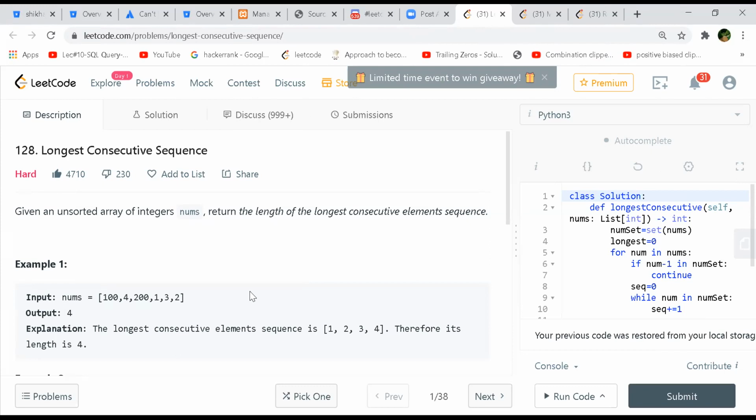Or maybe, thinking more, I think it will be O of the maximum number cube, not n cube. Because for 100, you have to check again 99, 98 and so on, right? Of maximum number cube it will become. You mean the maximum value? Yeah, 200 it will become. Because if we are at 100, we'll check 100, 101, 102, 103, let's say 104 is there, up to 198 is there, right?